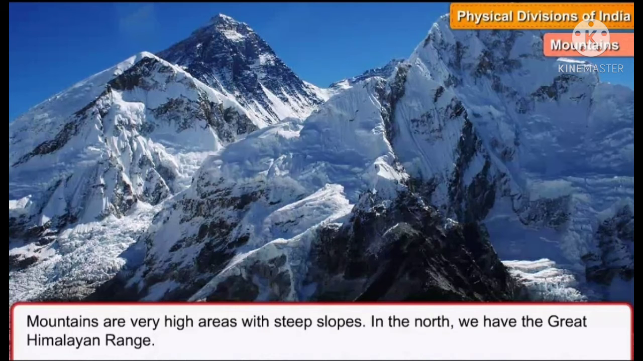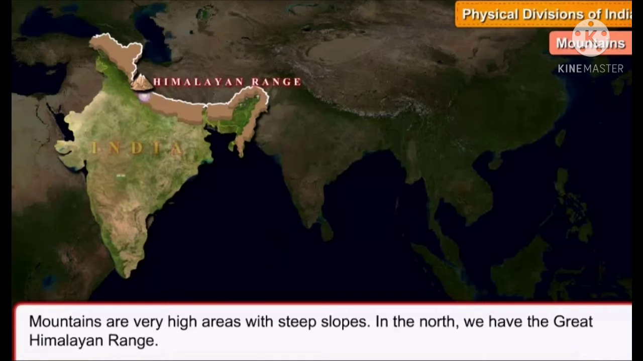So children, what are mountains? Let us come to know about mountains. Mountains are very high areas with steep slopes. In the north we have the Great Himalayan range. Mountains are very high areas with steep slopes. Their slopes are very steep. Steep here means straight. Mountains have straight slopes.